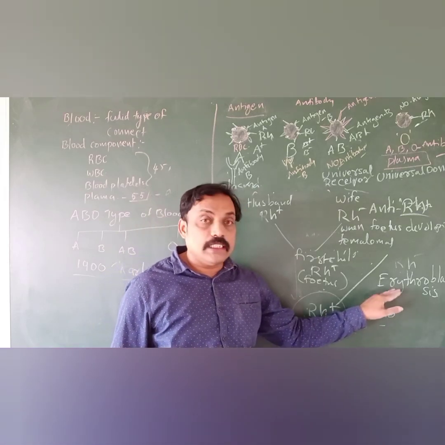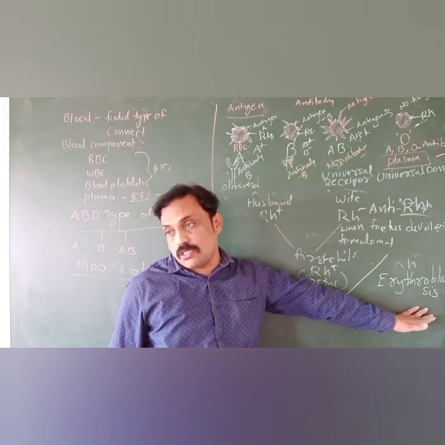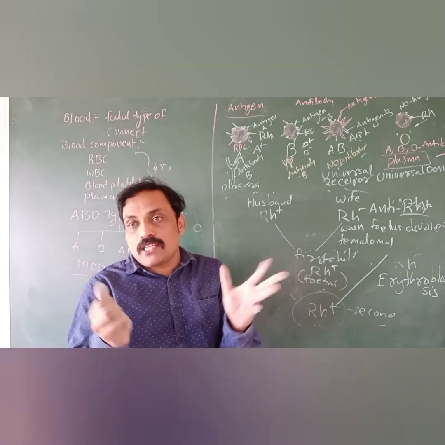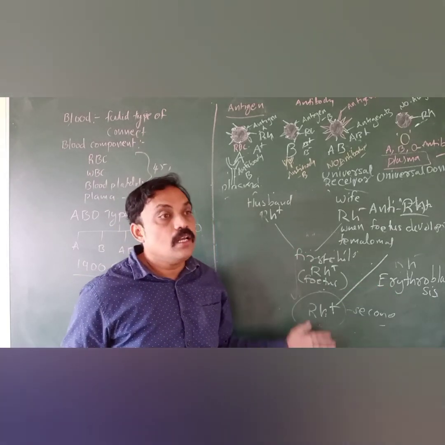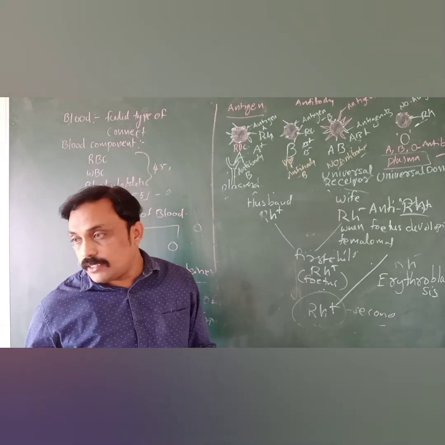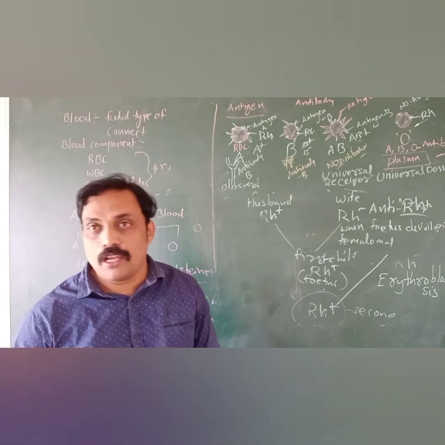That we call HDN disease, or erythroblastosis. Erythro means red blood cells; blastosis, the red blood cells are damaged and destroyed. That is the cause of the disease. The effect is that the second baby will die. The cause: erythroblastosis. Okay, clear everyone?